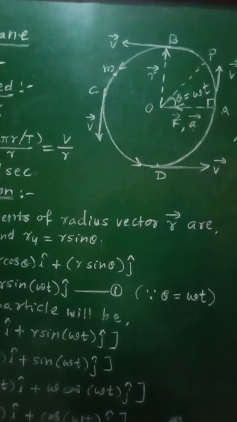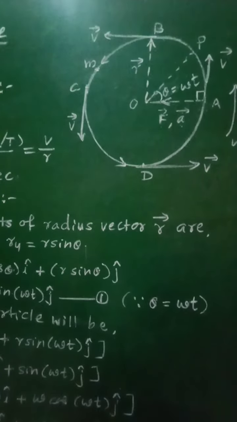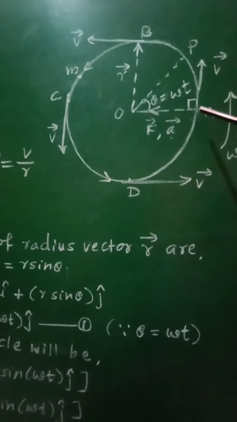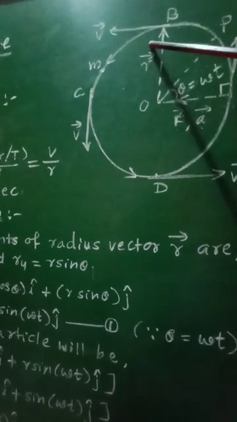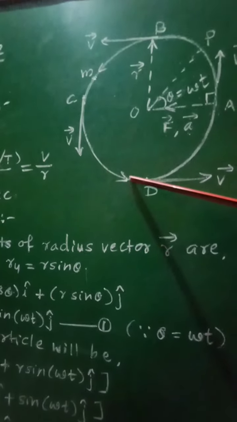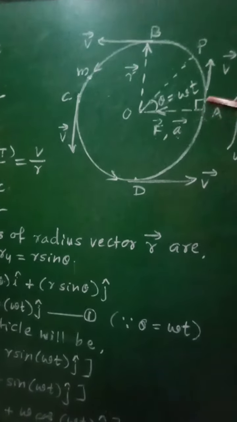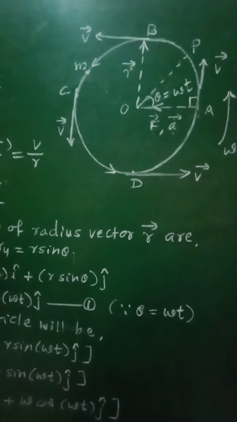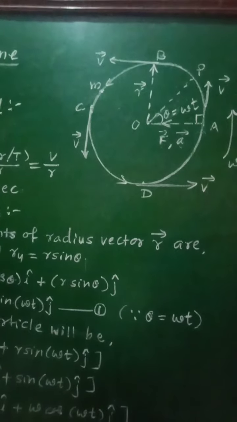Now we know that during one complete revolution, when the particle is initially at point A, revolving in the anticlockwise sense, and again comes back to point A, one revolution is completed by that point object.